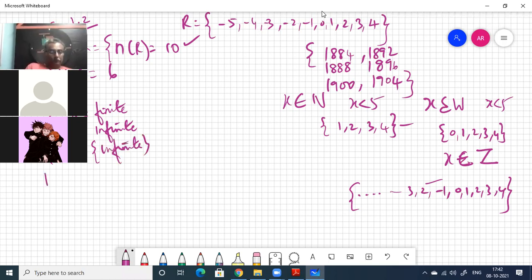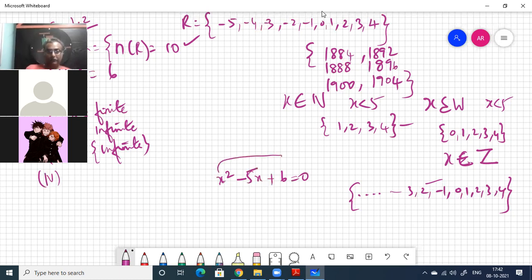Okay, now the fourth one. Who said the third one? Sandhya said the third one. Okay, Arpana, tell the fourth one. Yes, uncle. B is equal to X such that X squared minus 5X plus 6 equal to 0 and X is an element of natural numbers. Now you solve this. You know how to solve it, right?